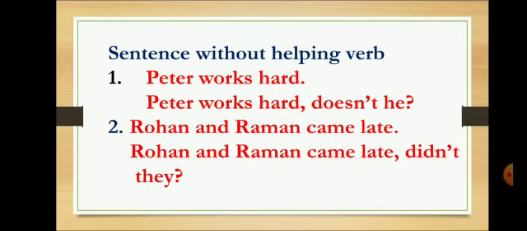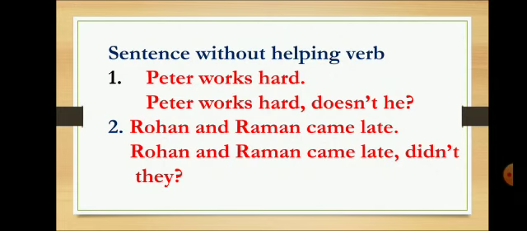Now in the next sentence, Rohan and Raman came late. Again, we don't have any helping verb. We'll have to look for the verb, and the verb in this sentence is came. It is the second form of the verb. Second form of the verb means simple past tense. In simple past tense, to ask a question, we use did. Again, the sentence is assertive. It is a positive sentence. So the question tag will be negative.